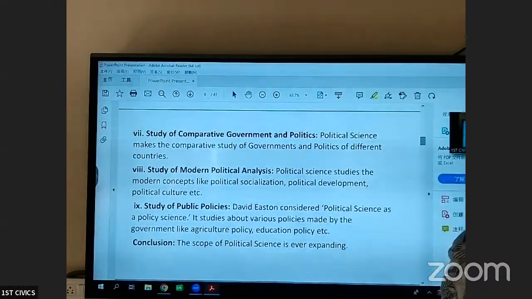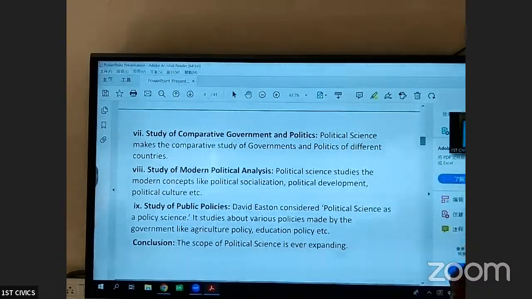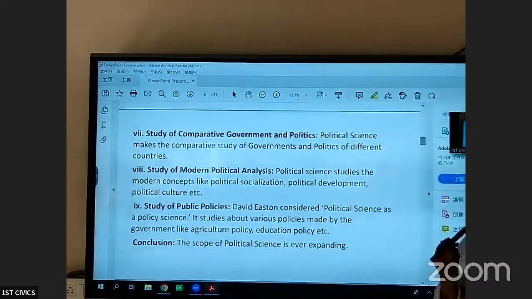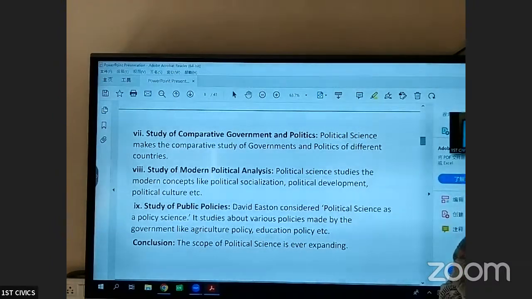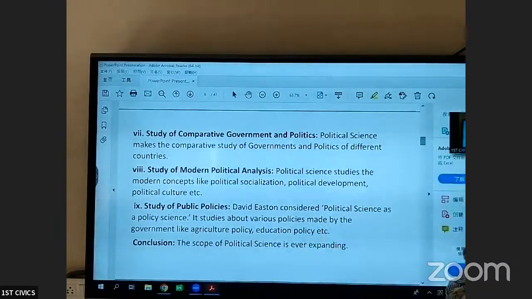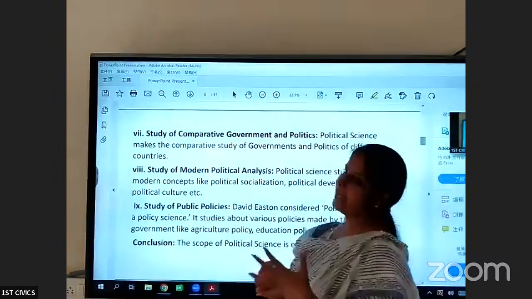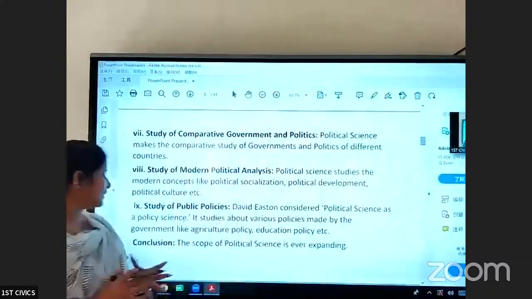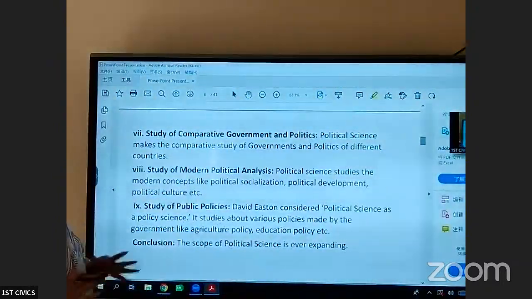David Easton considered political science as policy science. See, politics, that is government, mainly deals with making policies for the welfare of the people, like agricultural policy, education policy, etc. So here we can say that the scope of political science is ever expanding.